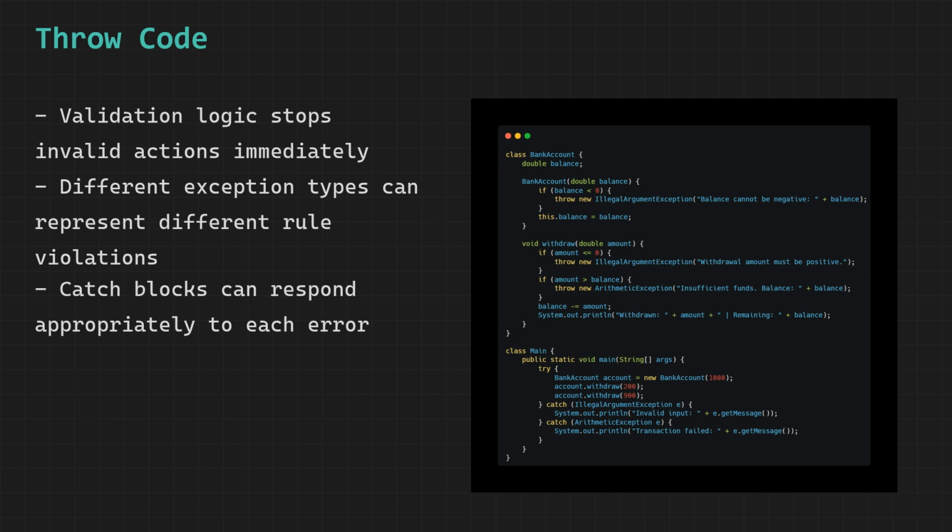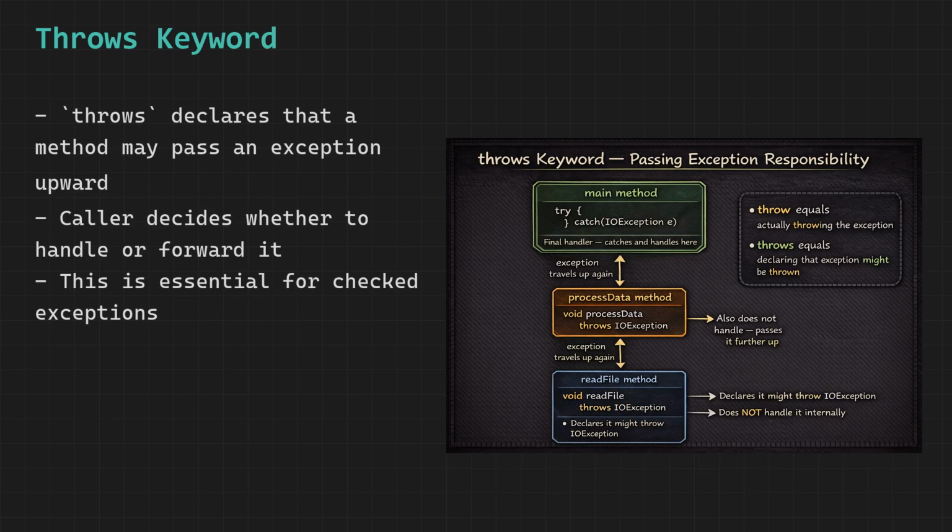There is an important distinction between throw and throws. They look similar but do completely different things. Throw is the action of actually creating and throwing an exception object at a specific point in code. Throws is a declaration in the method signature that says this method might throw this type of exception and I am not going to handle it here.